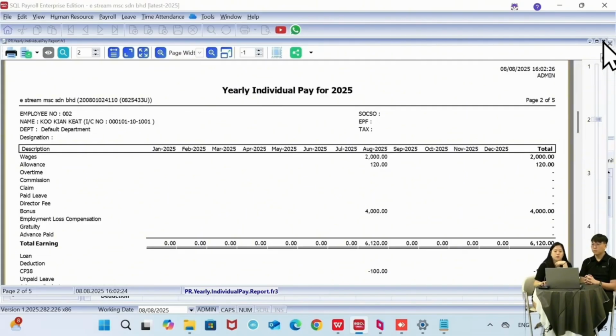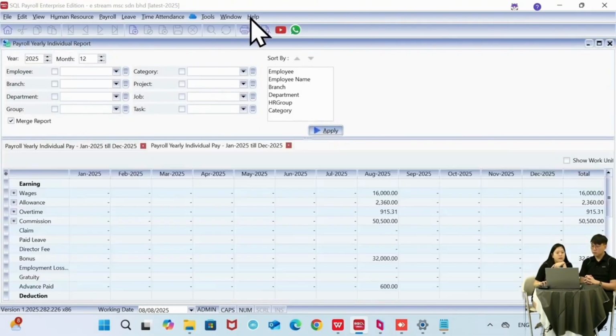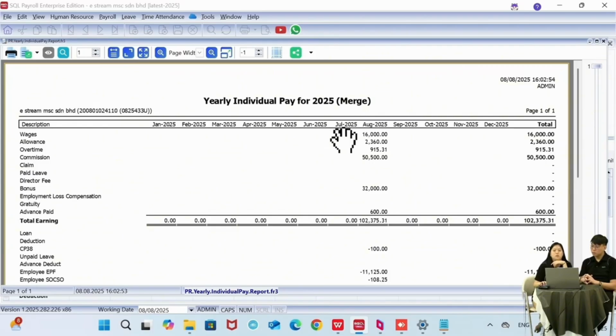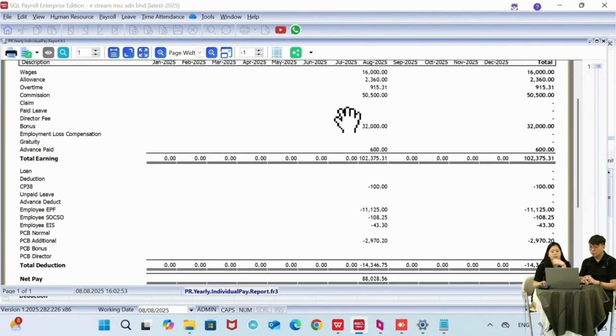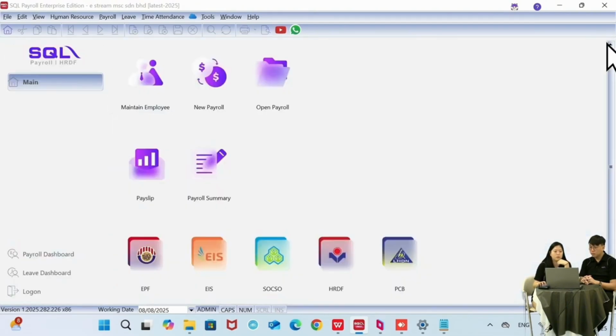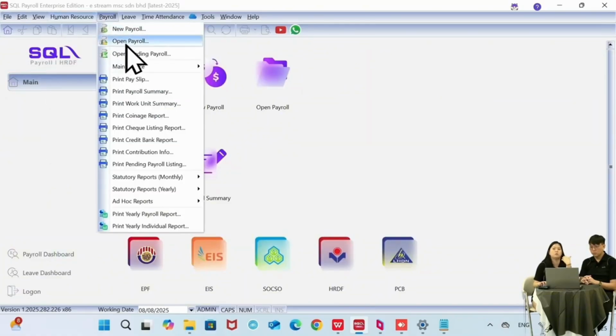Or if let's say you want a combined view, then we can use the merge report. So click on apply, preview again. So you can see it will be a summary of all the employees. So it's maybe for your boss to see or your admin department to see the total payout in that particular year. Actually, that's it for the payroll process part. So we have gone through the settings and then how to process the salary with all the required reports and the steps to use it.